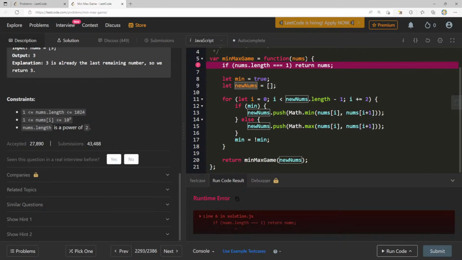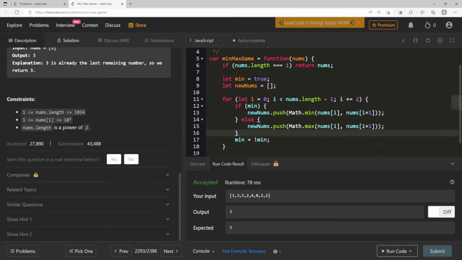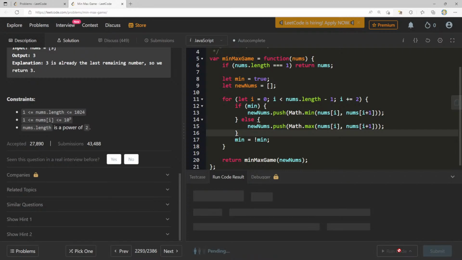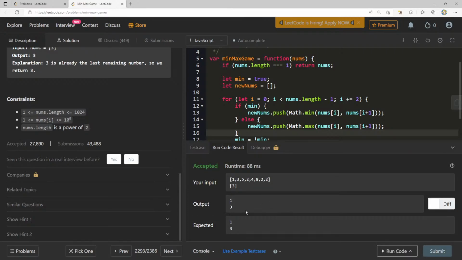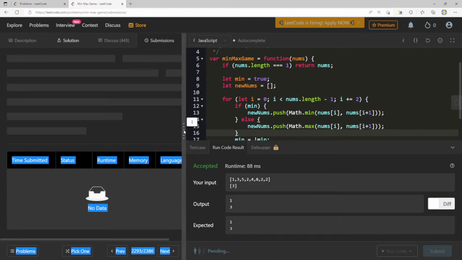New nums.length minus, oh, this should be nums. New nums.push nums of i, i plus equals 2. 1 and 1. Let's see if this one, oh, this is just going to be 3 because we should immediately return. Oh, 1 and 3, 1 and 3. Okay, submit this.